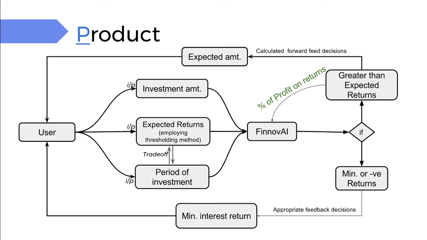Now, getting to our FinnovAI system, using these parameters it traces out a financial pathway. Observing current market trends as well as historical data, using the deep learning models, it uses market sentiment analysis to chalk out a particular pathway as to where to invest, like in stocks, properties, commodities, or banks in general. We are also making use of Twitter scraping and news analysis from reliable sources so that our model becomes more accurate.